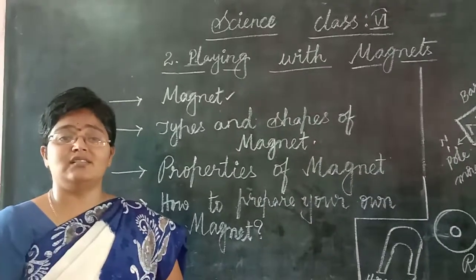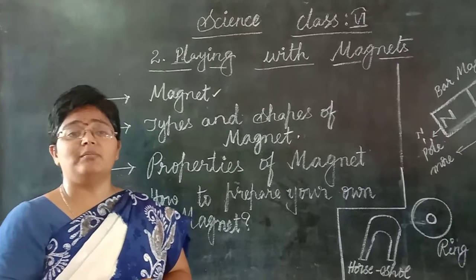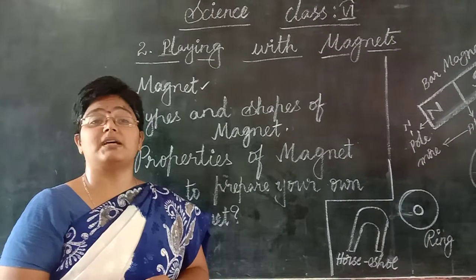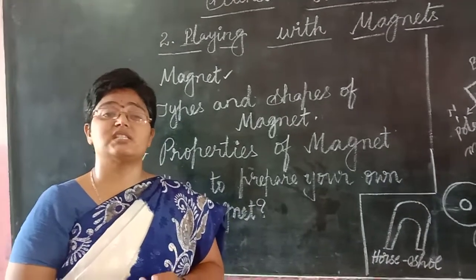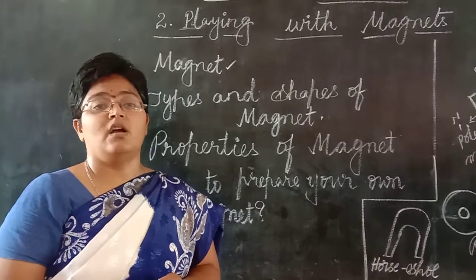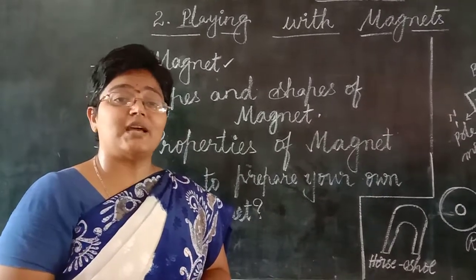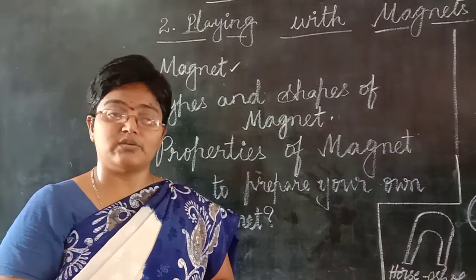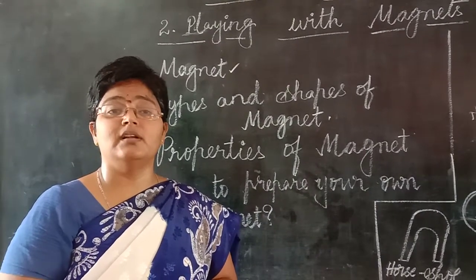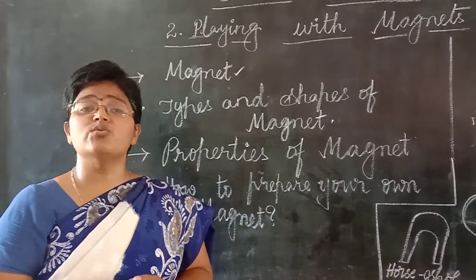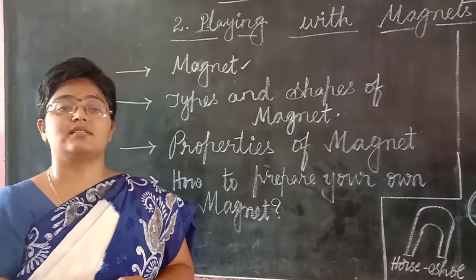Have you ever seen an instrument called a magnetic compass? Yes, it is used by people who have got stuck in areas which are unknown to them. We can see this type of instrument in airways, waterways, and with the people who are working in the army. So why do they use this magnetic compass?